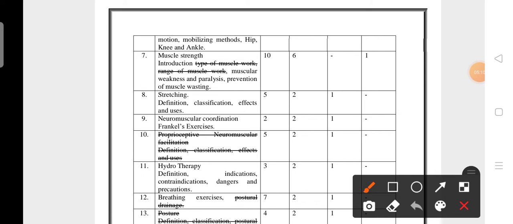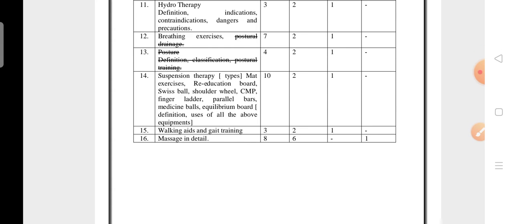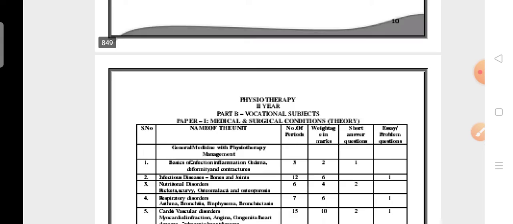Okay, types of muscle work, range of muscle work, this topic is deleted. Next, 8th is there, 9th is there, 10th, the overall topic, is deleted. Next, 11th is there, 12th postural drainage is deleted. Okay, next one is the definition and classification of postural drainage, training is deleted. 14th is there, 15th is there, 16th is there.